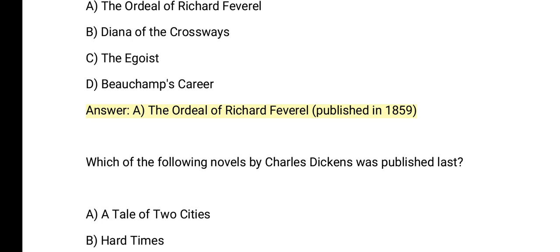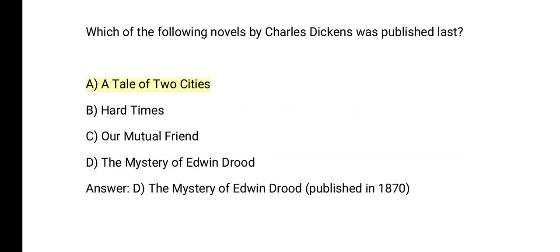Which of the following novels by Charles Dickens was published last? A. A Tale of Two Cities. B. Hard Times. C. Our Mutual Friend. D. The Mystery of Edwin Drood. Answer: D. The Mystery of Edwin Drood, published in 1870.